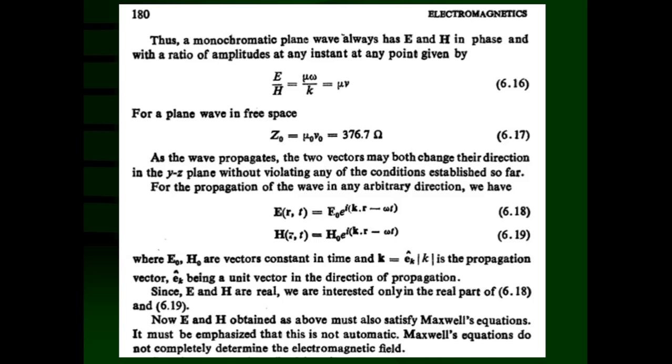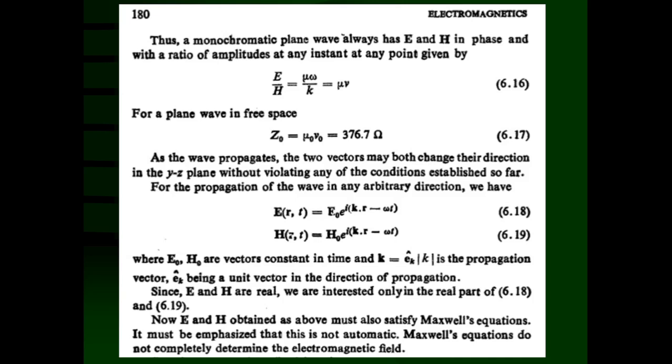Now the electric field and magnetic field obtained as above must also satisfy Maxwell's equations. So if equations 6.18 and 6.19 are the solutions for the electric and magnetic field, they must satisfy Maxwell's equations.